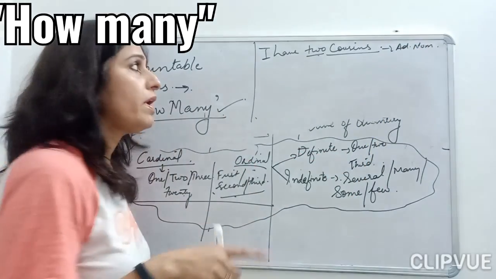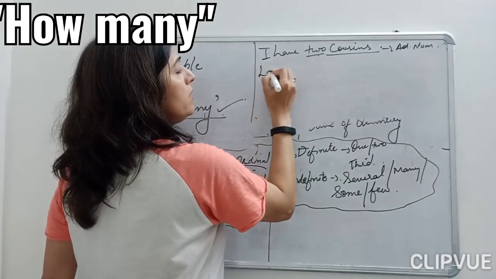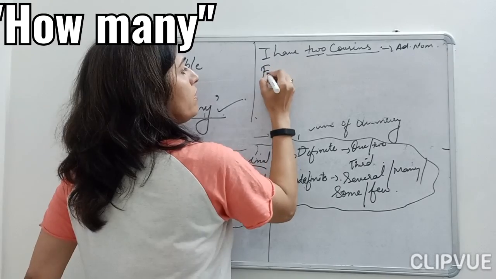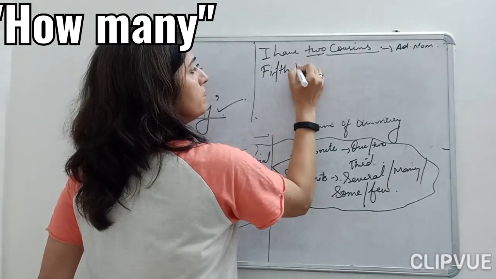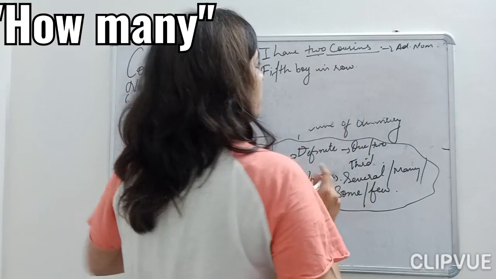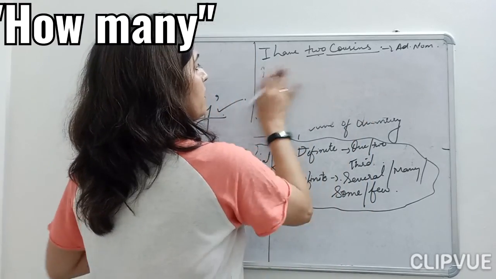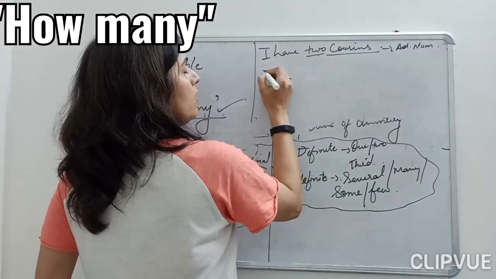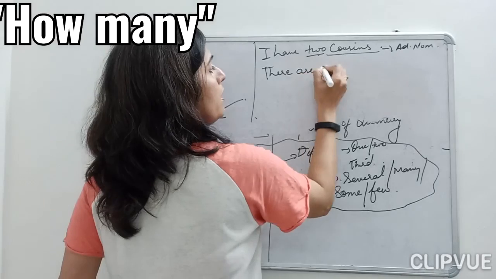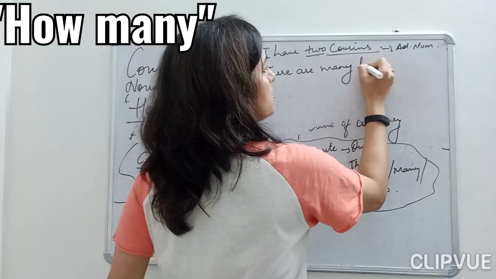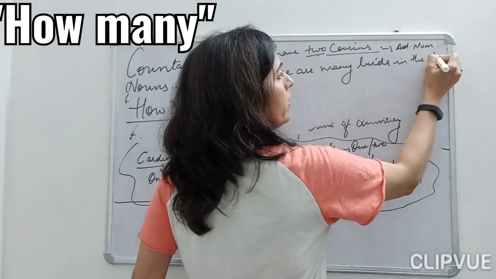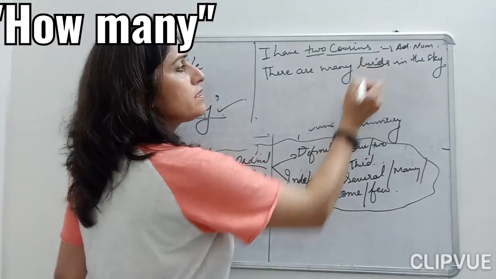Okay, adjective of number. Suppose I say, the 5th boy in the row. Okay, suppose I say, there are many birds in the sky. Okay, now here my bird is my noun.